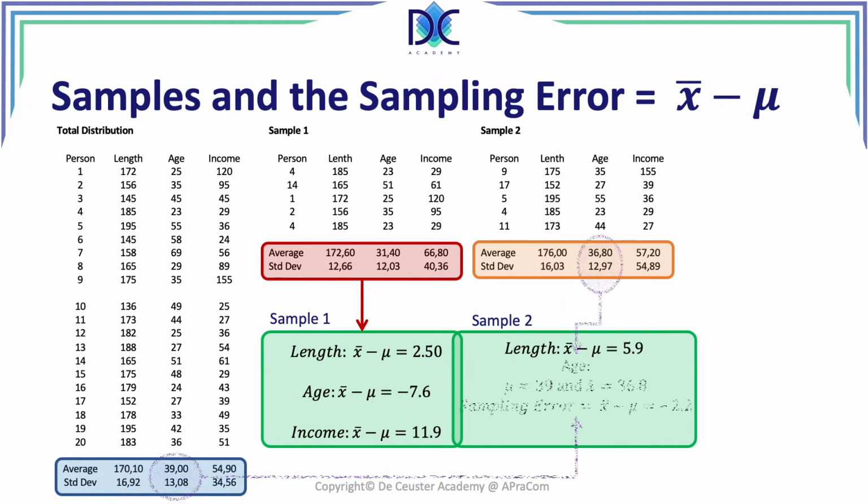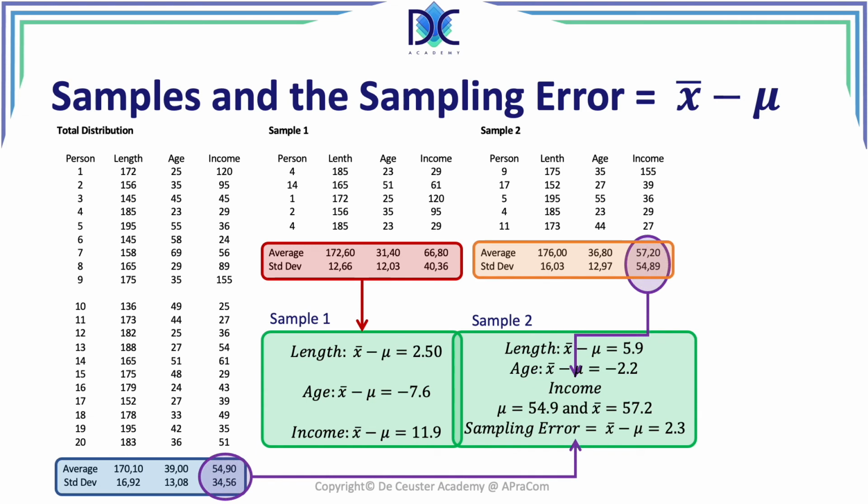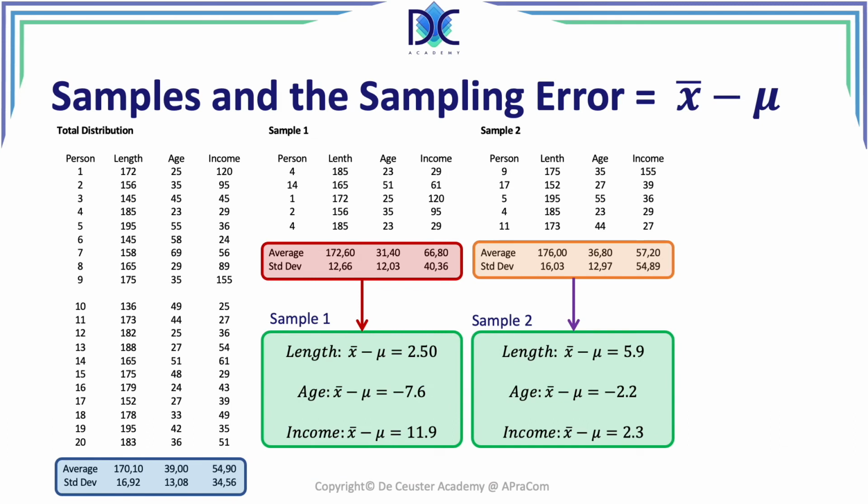Now we look at the age. We find with the age mu still 39 and x bar 36.8. We find a sampling error of minus 2.2. And finally, we look at the income, and there we find a sampling error of 2.3. So we see that we have two samples, and each of those samples has different sampling errors.